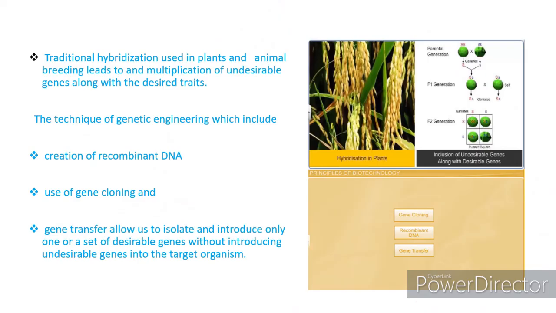The need for biotechnology came when the traditional hybridization used in plant and animal breeding led to multiplication of undesirable genes along with the desirable genes. Means in hybridization, from parents to progeny, along with the desired characters, unwanted undesirable characters also get transferred. So in order to prevent these undesirable genes and to get desired traits, the technique of genetic engineering was introduced.